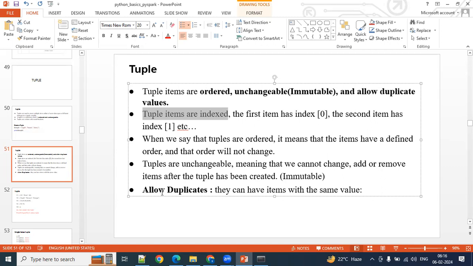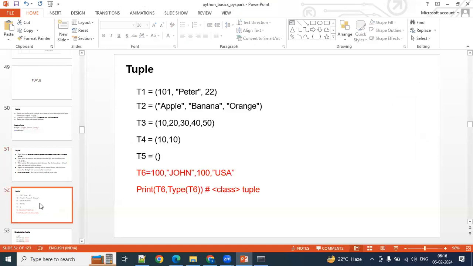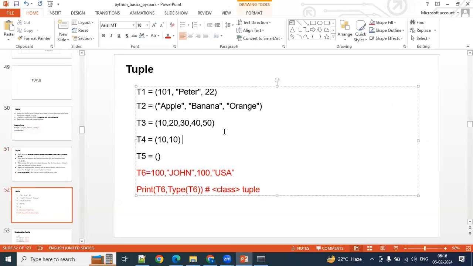Okay, and it allows duplicates. Yes, we discussed that already. So, different ways of defining the tuple, I told you already, right? It allows homogeneous elements. It allows heterogeneous elements as well. And it allows duplicate values as well. We have seen that one also.